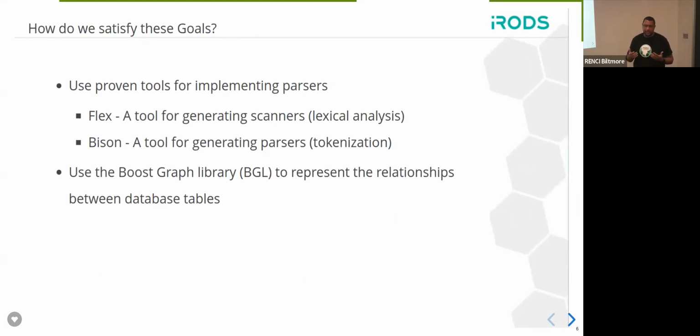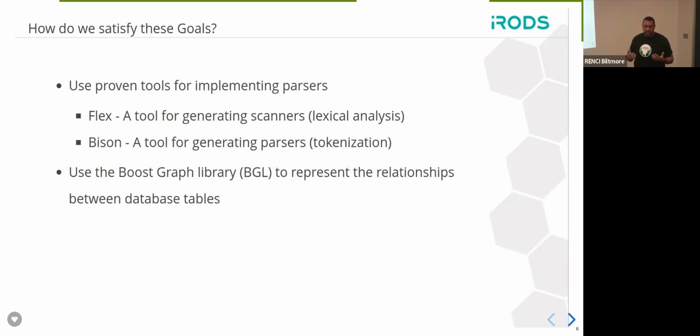So first, we need to use proven tools. And that means, in particular, parsing libraries and facilities like that. The ones highlighted here, Flex and Bison, are the ones we're continuing to use. These were the tools chosen back when Ben Keller picked it up or started this. And we're going to continue to use these in GenQuery2 unless something else happens that seems to make a lot of sense for us to move to.